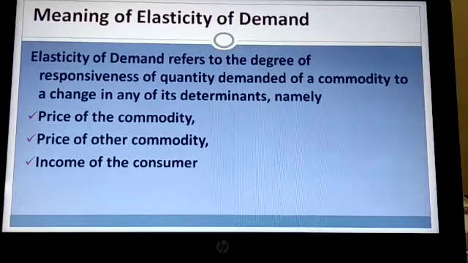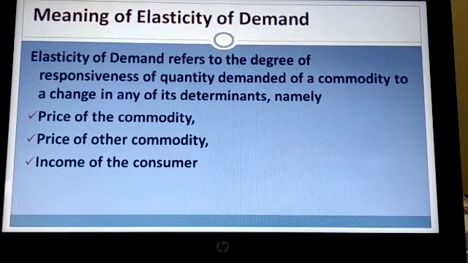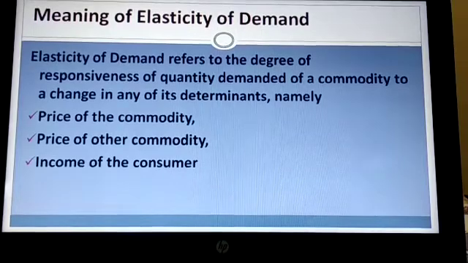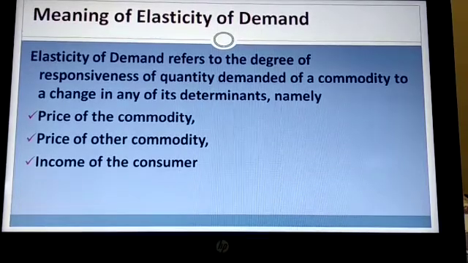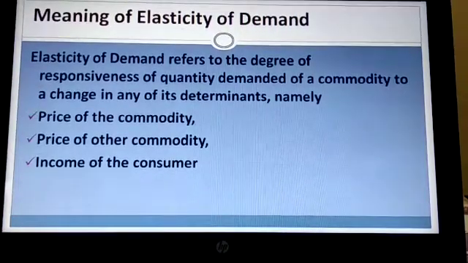The amount of change is what is called elasticity of demand. 80% is the change. So when we study this chapter, we study how much is the change, 80%, 70%, 60%, in the quantity demanded when these three factors change.